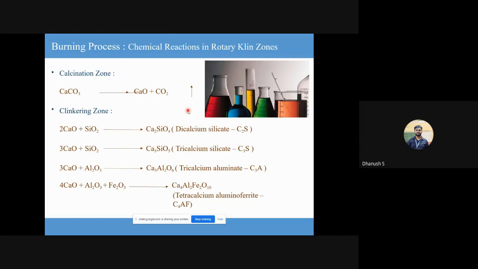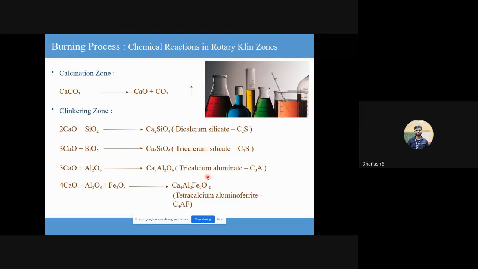Now you might ask me, sir, why do we have four different types of things? Was one of these not enough to hydrate and give concrete strength? So each of these four compounds has a specific purpose. It can be related to early strength. It can be related to late strength. It can be related to heat of hydration.